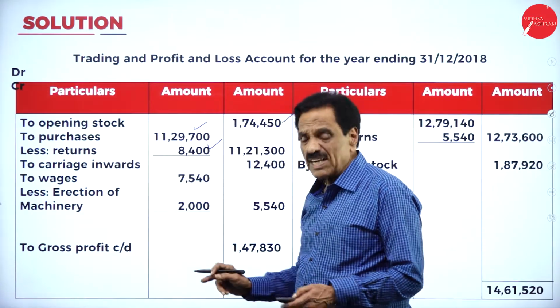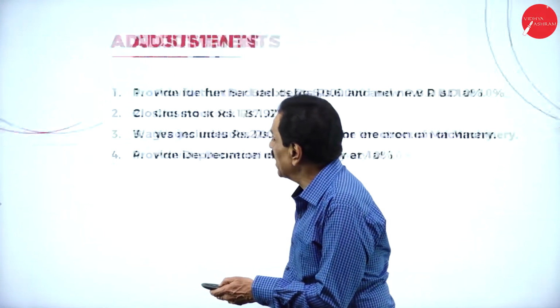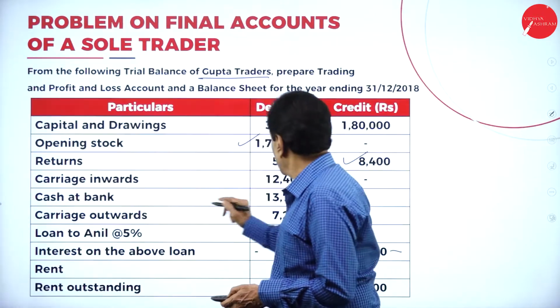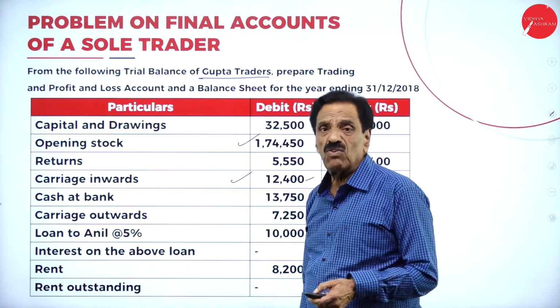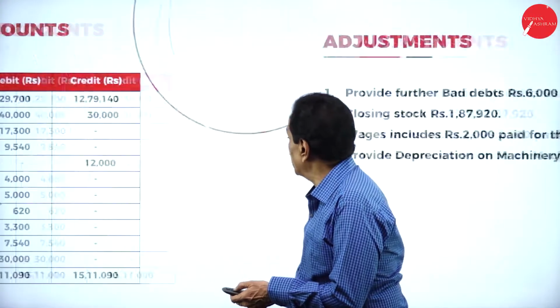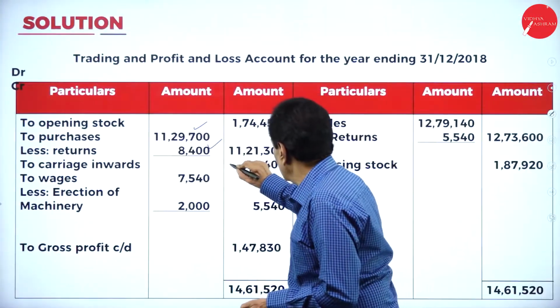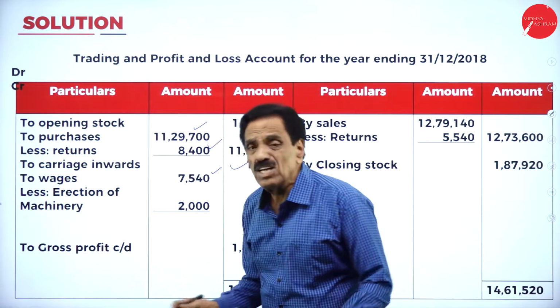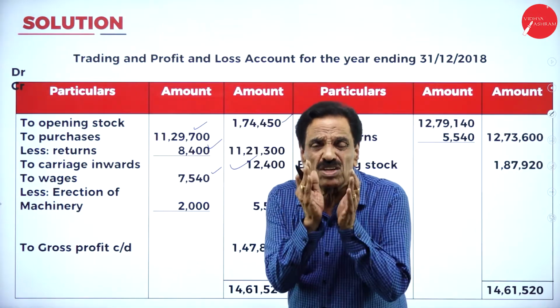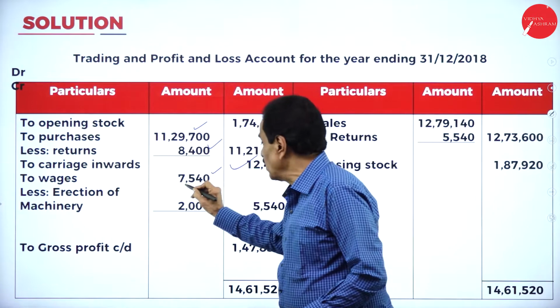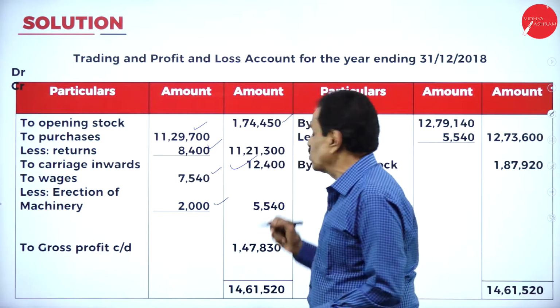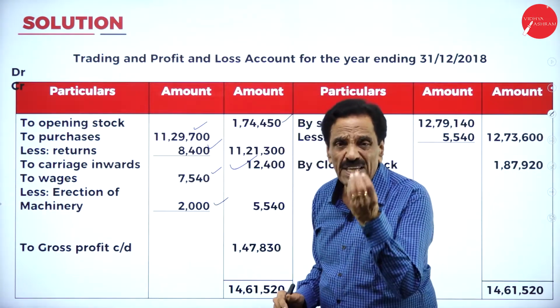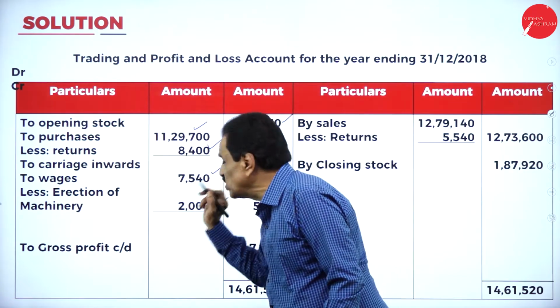Carriage inward shows here. How much carriage inward is there? 12,400. That will come on the trading account debit side. We have got wages 7,540. In your adjustment, you have 2,000 for the erection of machinery. Out of 7,540, deduct 2,000. What's the balance left over? 5,540 is the actual wages.